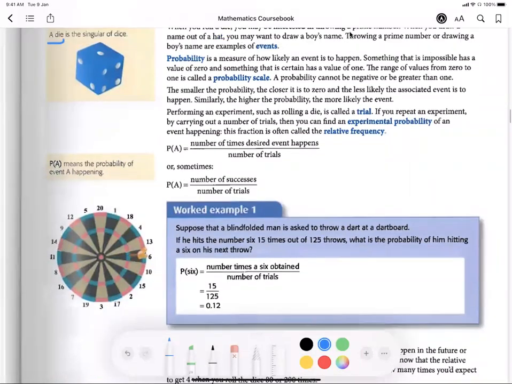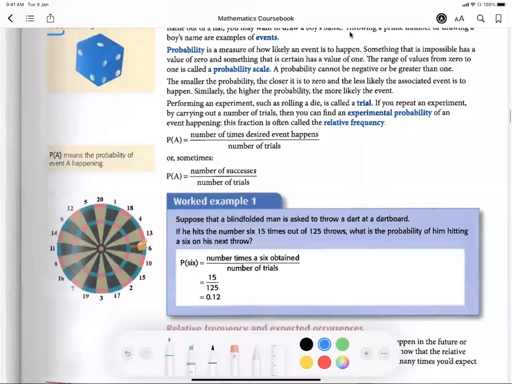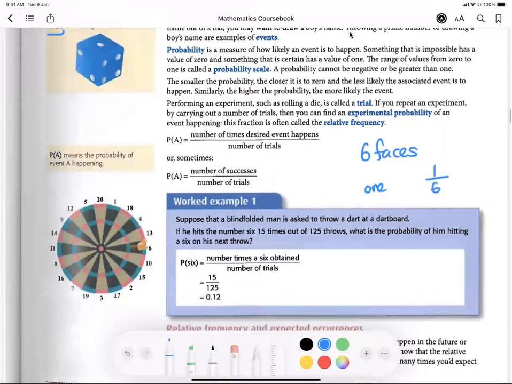When we throw it, the chance of getting 1 is 1 over 6, the chance of getting 2 is 1 over 6, the chance of getting 3 is also 1 over 6, because there are 6 faces of a die. Getting 4, 5 or 6 is also the same.